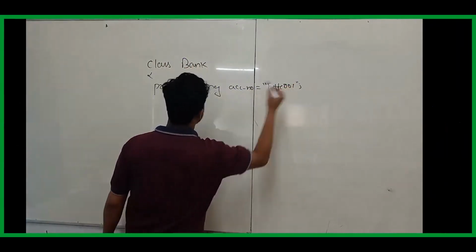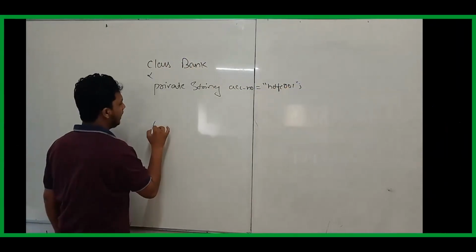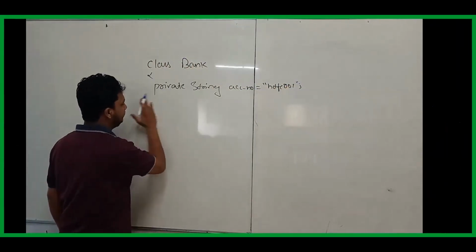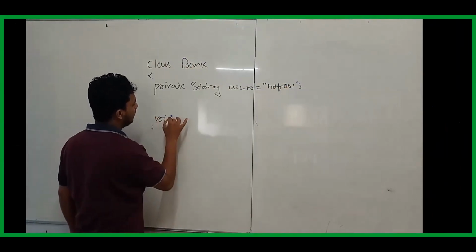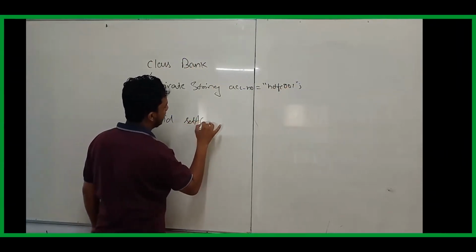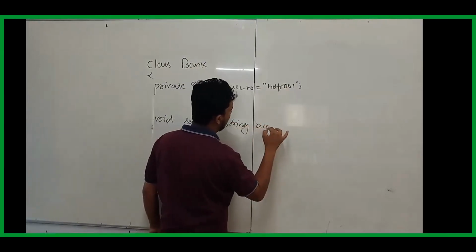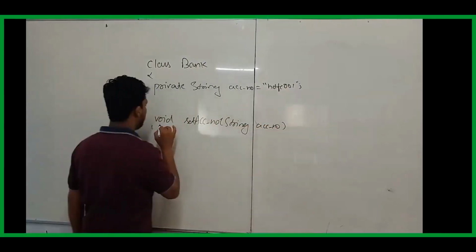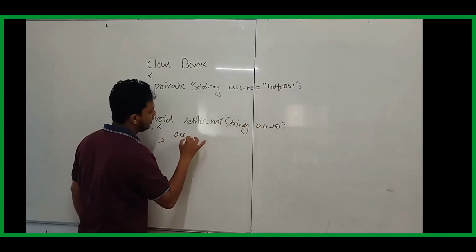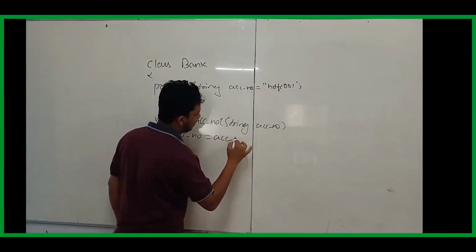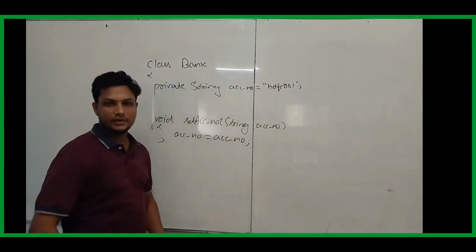I'll take only one variable. Then a void setAccountNumber, taking String accountNumber, and I'll write accountNumber equals accountNumber.